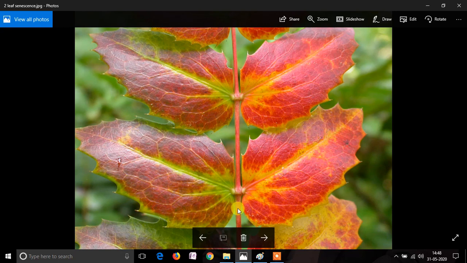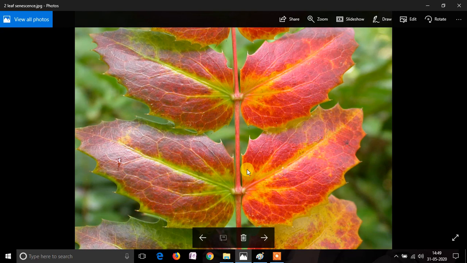These leaves have yellow color in them. This yellow color is because of the aging of the leaf. The leaf is becoming older. That is the reason this leaf has attained yellow color on certain parts.